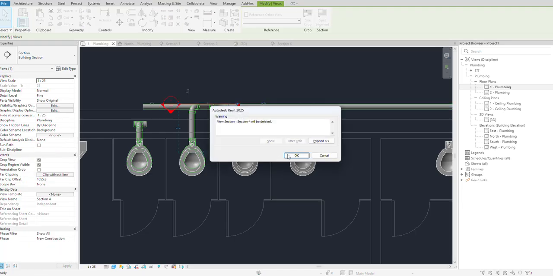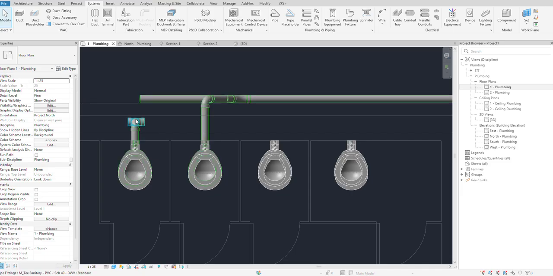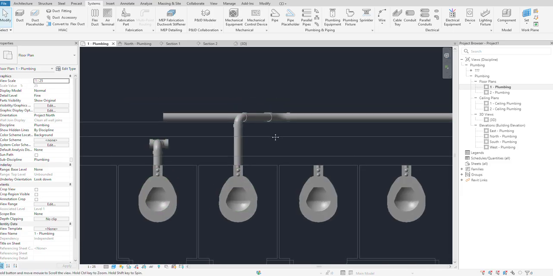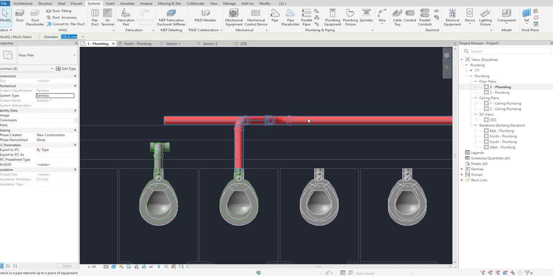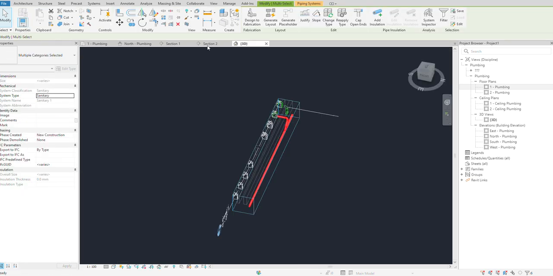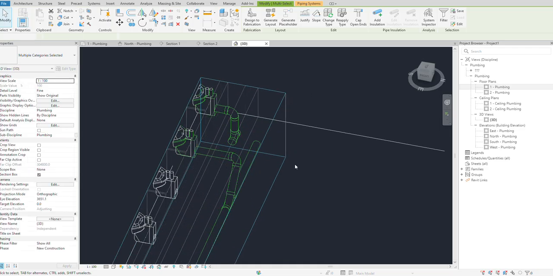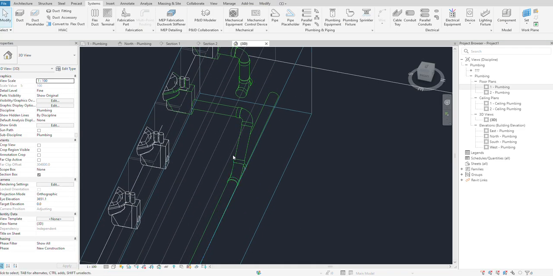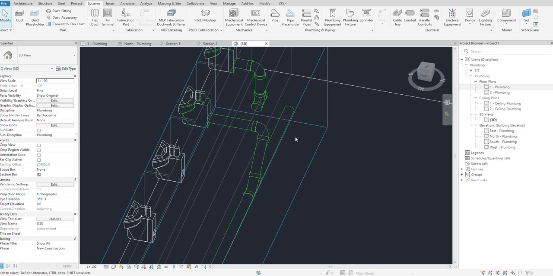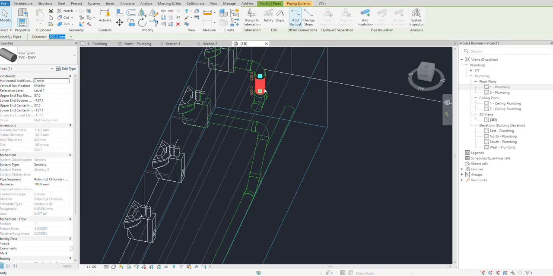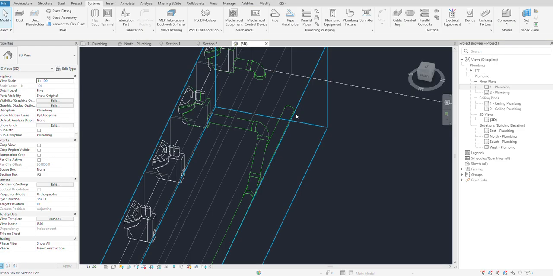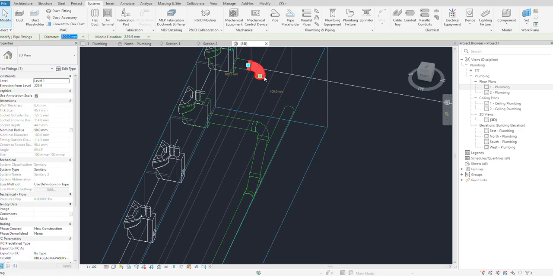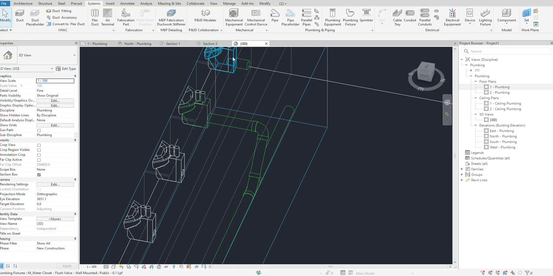Delete. Right. Okay. I will just show you the same thing that I did here. I'll show you what we did first, so you understand what we're doing. Right? Section box. You see, it is going like this at a 45-degree. Same story. We will delete this. We want the same thing. See, it is going like this. Delete. Right, done, no good.